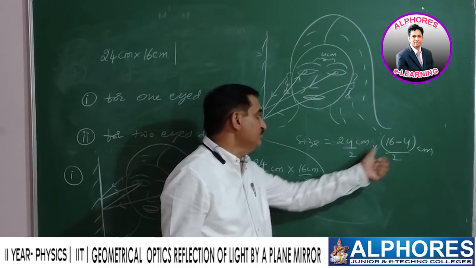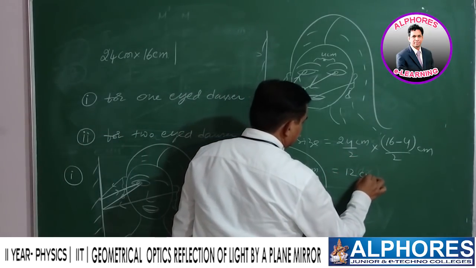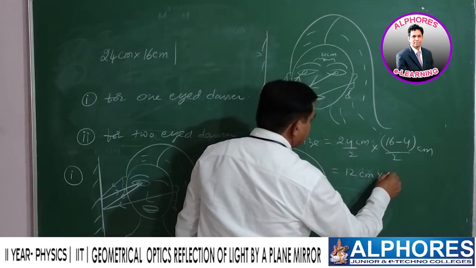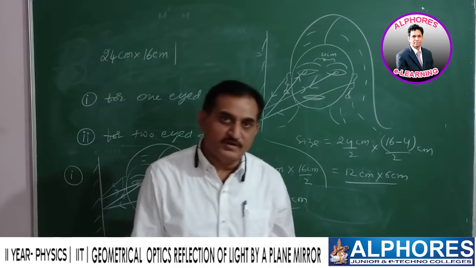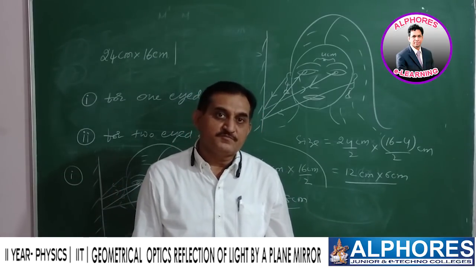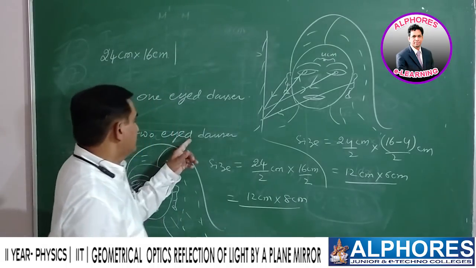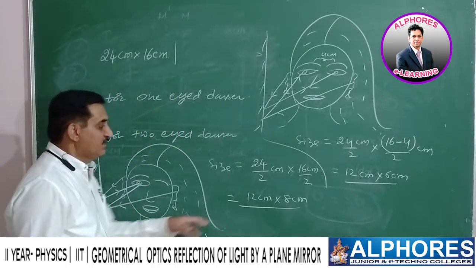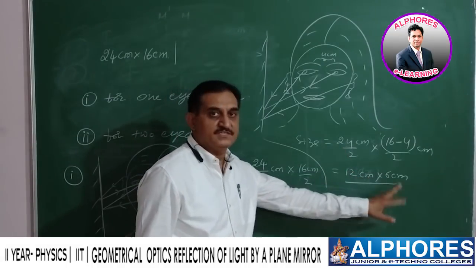Therefore, 24 by 2 and 16 minus 4 by 2, which gives us 12 centimeters into 6 centimeters. This is the minimum size of the mirror required in order to see the face of the dancer who has two eyes. For the one-eyed dancer we require 12 centimeters into 8, and for the two-eyed dancer 12 into 6 is enough.